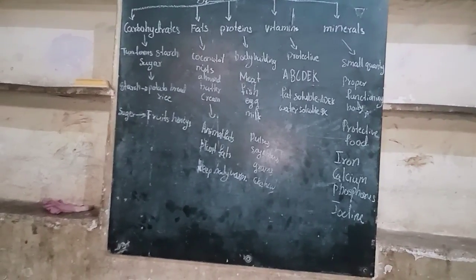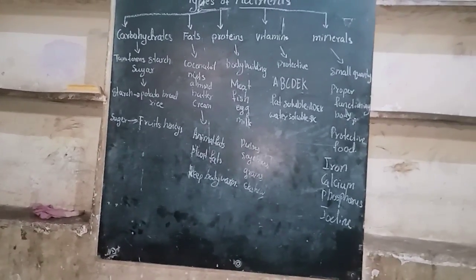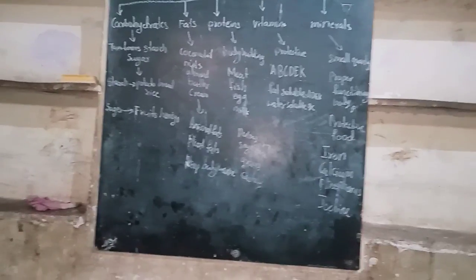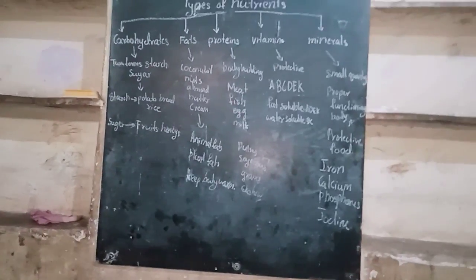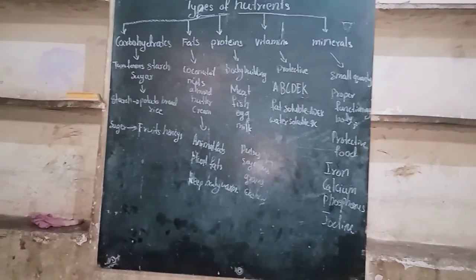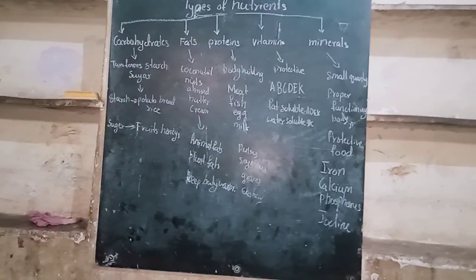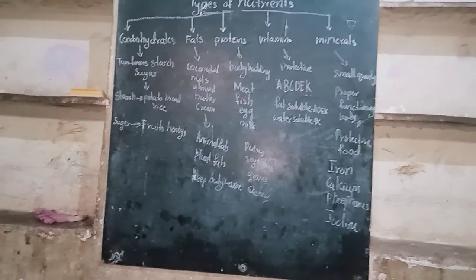Starch we can see in the potatoes, bread and rice, and sugar we see in the fruits and honey. Honey is also one of the foods. So, in the fruits and honey we can see the sugar. Carbohydrates have 2 forms, starch and sugar. Carbohydrates are called energy giving food.